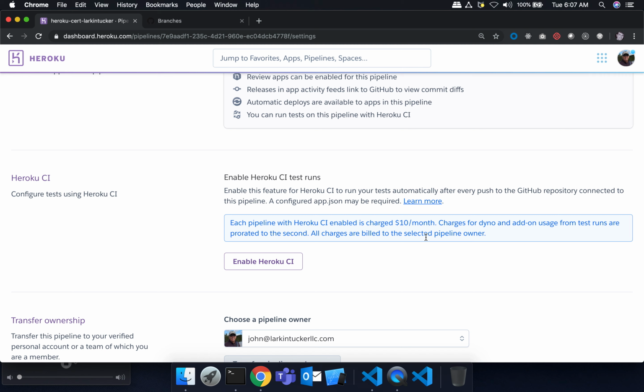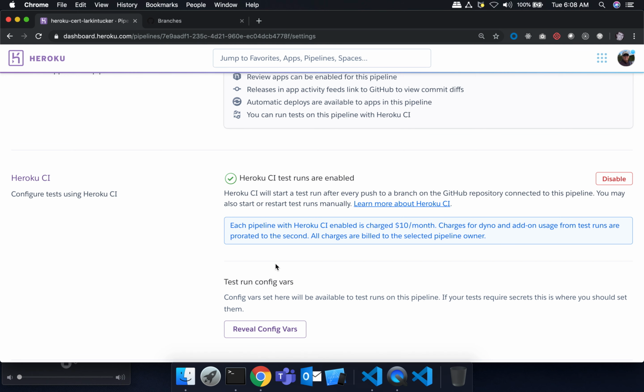It's a little bit unfortunate because I would have preferred to also have the option to run tests on the pull request, because then I know it's my incoming code and my current code running the test rather than just the incoming code before I merge. But that is what it is. We'll see some advantages of using Heroku CI over something like Travis. By the way, you can use Travis alongside Heroku. It works fine. That's actually normally how I'd run this myself. But there are some key reasons why you might want to use Heroku CI, and we'll talk about that shortly.